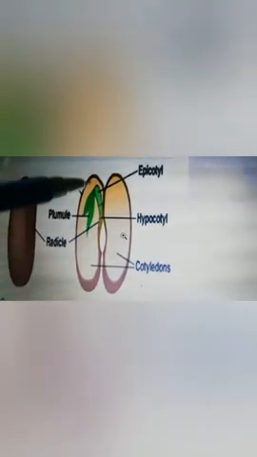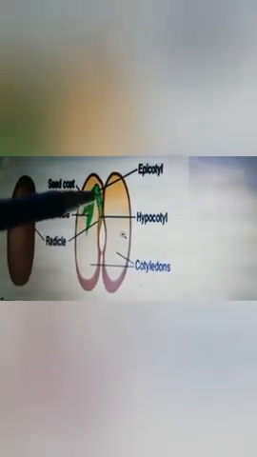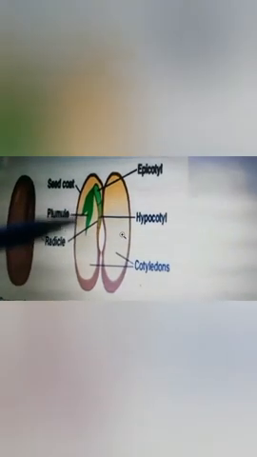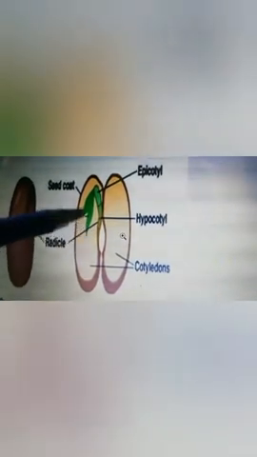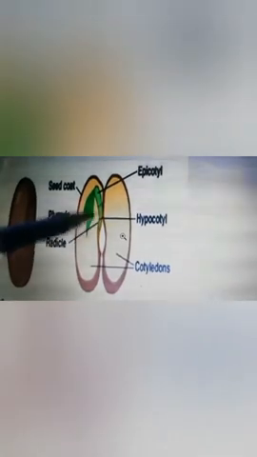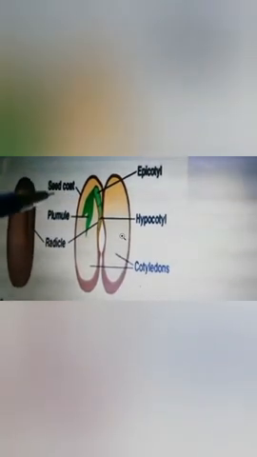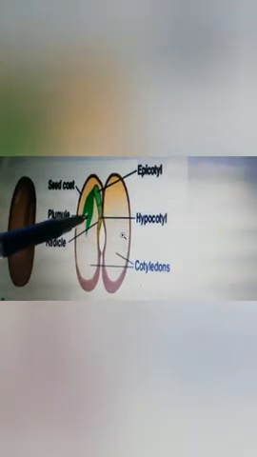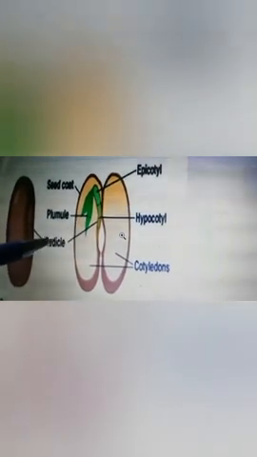This embryo is enclosed in the seed, and it has two main parts. Children, what are these? One part is the plumule and the other is the radicle.